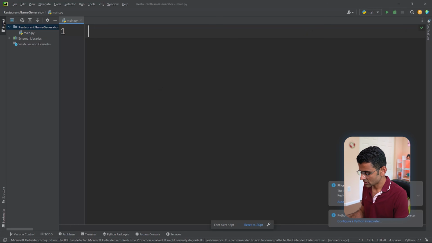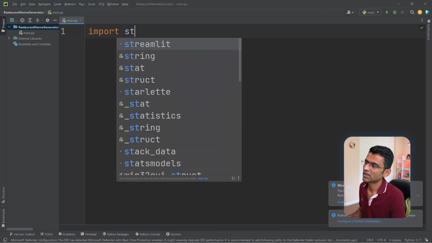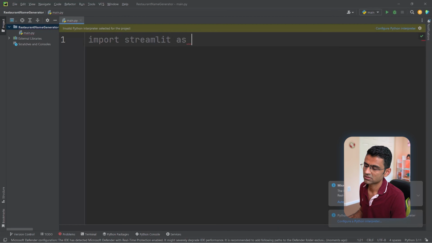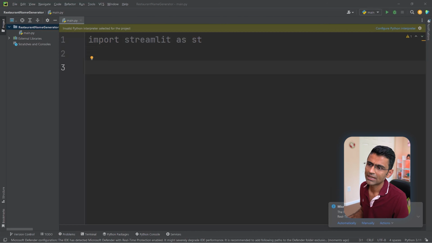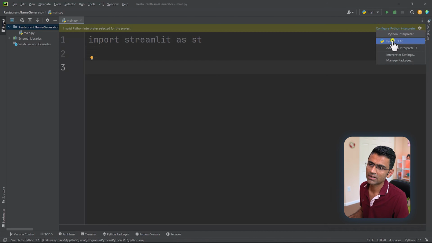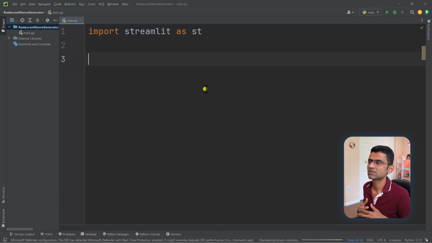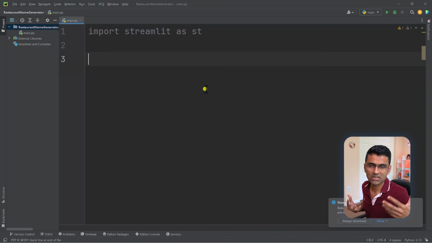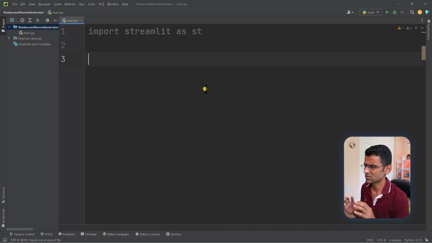And I'm going to just import the Streamlit library first. Now, if you don't know about Streamlit, it is a library that allows data scientists to build POC applications, proof of concept applications, simple applications very, very quickly. You don't have to use front-end frameworks such as React JS, etc. This library will allow you to do all of these things very, very fast.